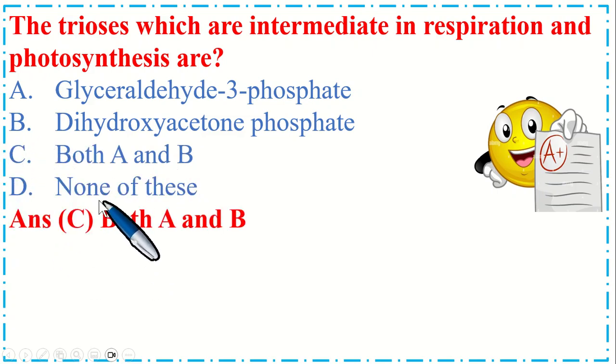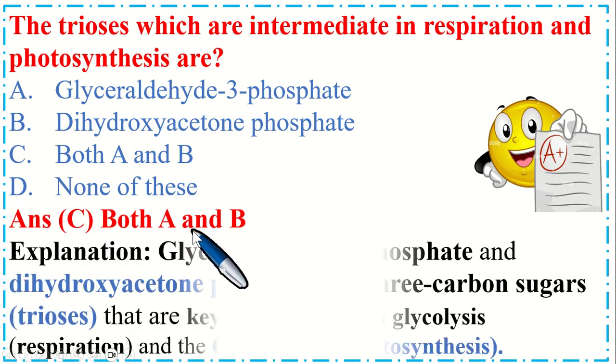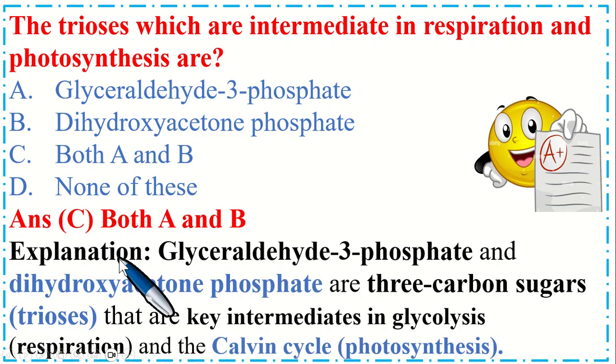So the correct option is C, both A and B. Explanation is glyceraldehyde 3-phosphate and dihydroxyacetone phosphate are 3-carbon sugar trioses that are key intermediates in glycolysis, respiration, and the Calvin cycle of photosynthesis.